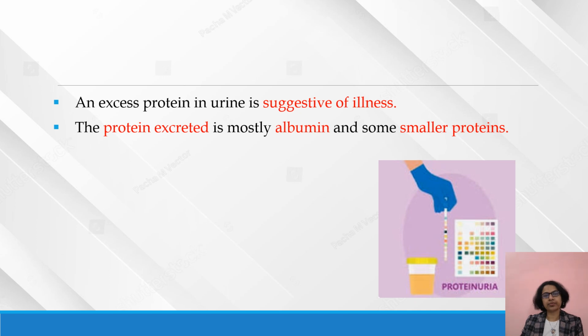Then an excess of protein in urine is suggestive of illness. If we see excessive protein in a patient's urine, that is a symptom of illness. The protein excreted is mostly albumin and some smaller proteins. So whenever we talk about proteinuria, which protein is excreted in the patient's urine? That is most abundantly albumin.